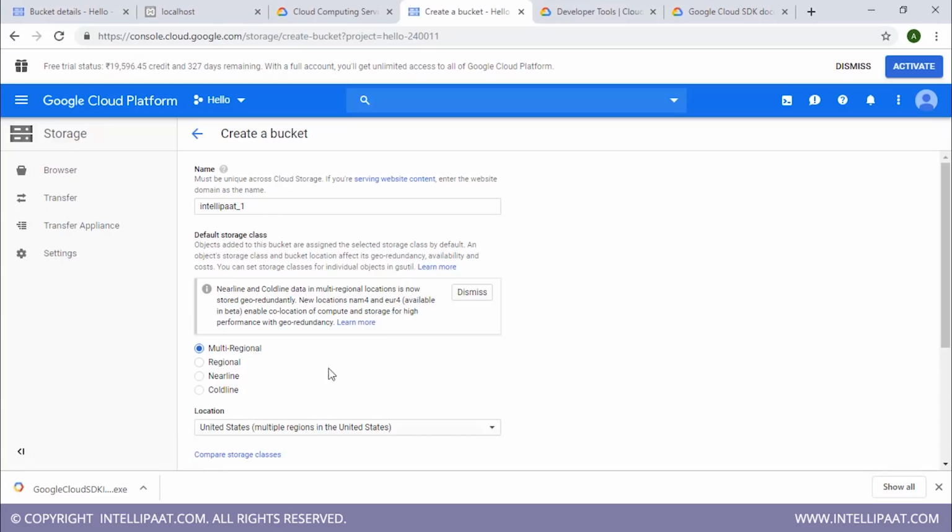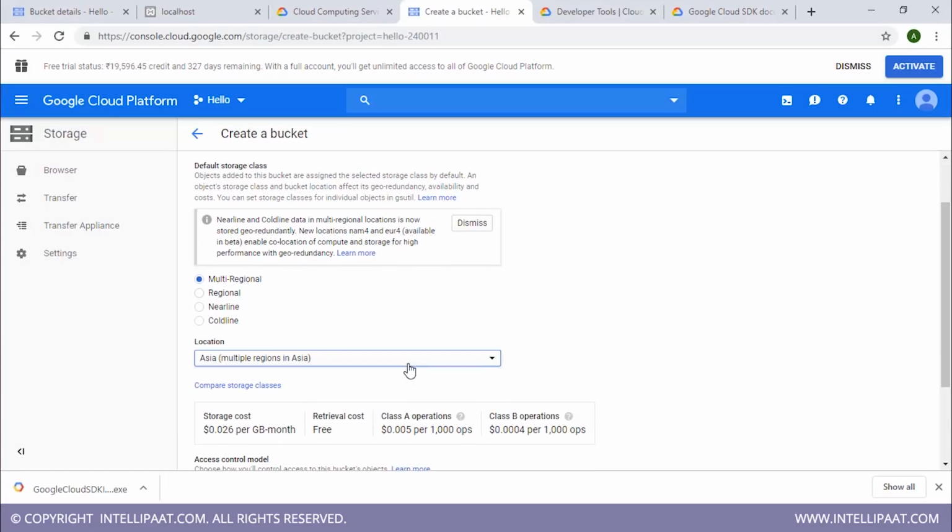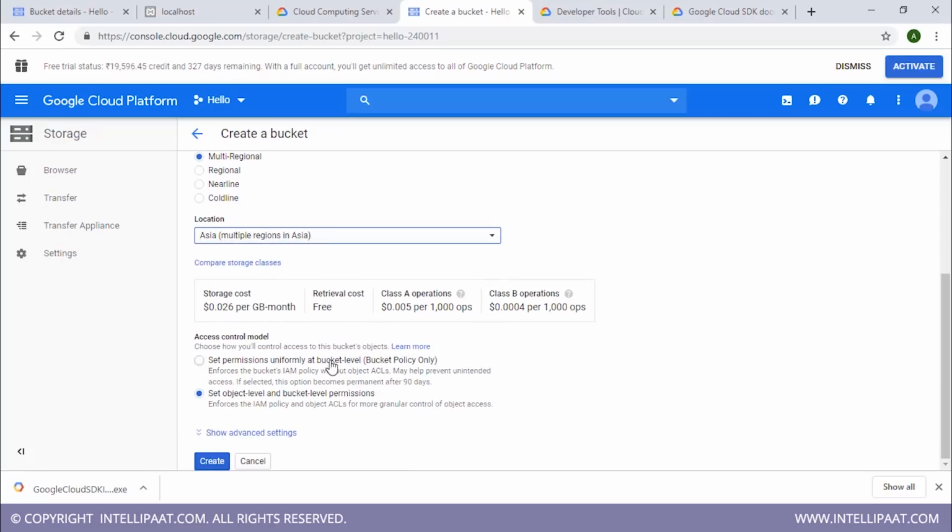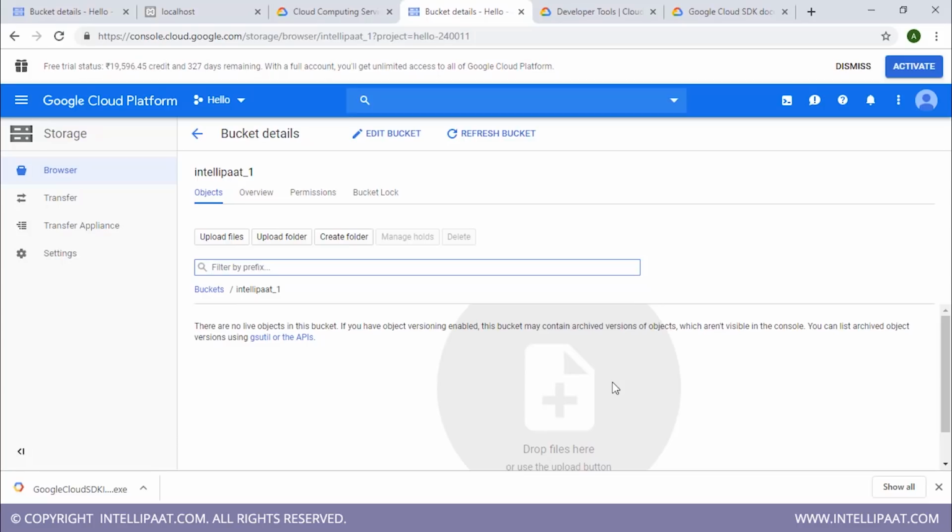For this hands-on, I'll use the multi-regional storage class for my bucket, and I also have to specify that my bucket is to be accessed from multiple regions in Asia. You can further compare storage classes on the basis of cost, but you don't have to worry about that if you are in your free trial period. Moving on, we'll just click on Create. And there you go, your bucket has been successfully created.